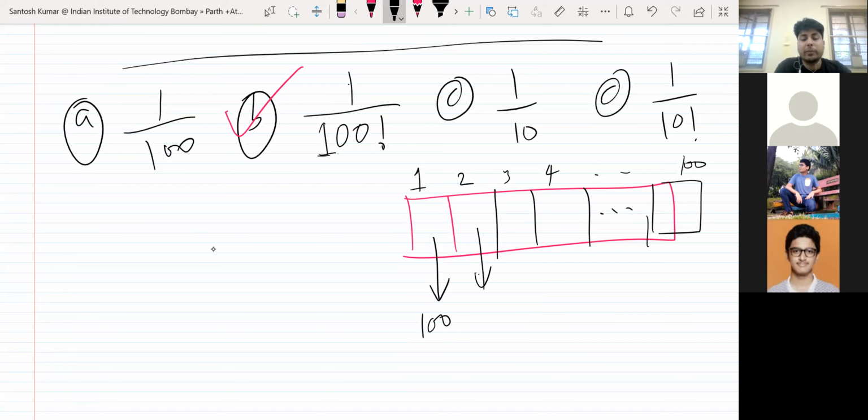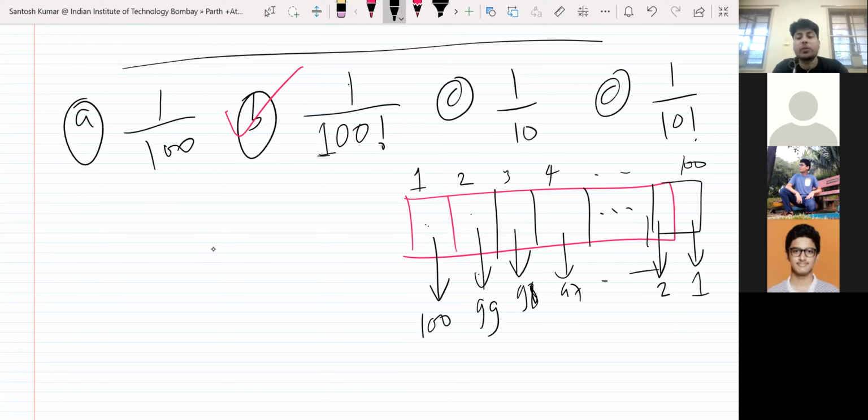How many letters are available for the second envelope? 99, because one you already placed in the first envelope. In the second envelope, you have 99 letters to place. In the third envelope, you have 98. So one by one, you are putting letters, then 97. And then at the end, in the 99th envelope, you will have 2 letters, right? In the 100th envelope, you will have only one letter left.